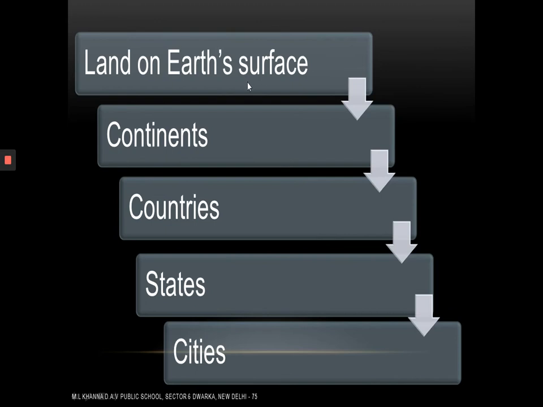So easy. So land is divided into 7 continents. Continents are divided into countries. Countries again are divided into states. States are divided into various cities.